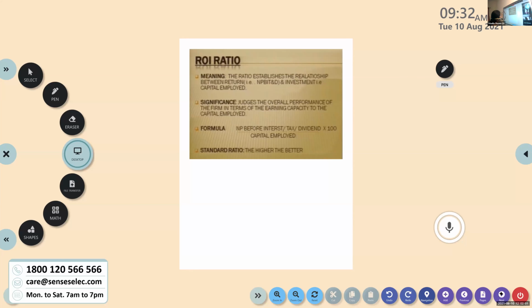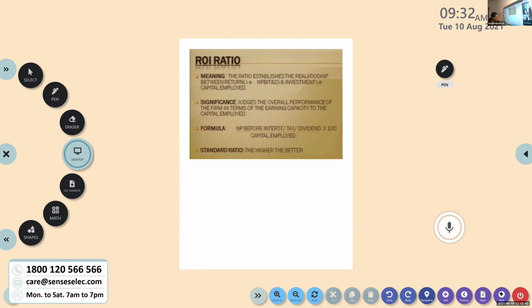So what is the net profit here? The numerator should be the net profit before charging or providing interest, tax, and dividend. Suppose in the question, you are given the net profit after charging interest, tax, and dividend. What will you do? You will add back all these, whatever is given, whether interest, dividend, or tax, because we need the numerator as net profit before interest, tax and dividend.